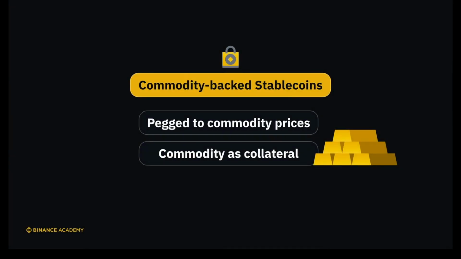Commodity-backed stablecoins have their value pegged to the price of a commodity, like gold, silver, or even a basket of goods. Their pegging mechanism works similarly to fiat-backed stablecoins, but instead of using fiat currencies as collateral, they use commodities.